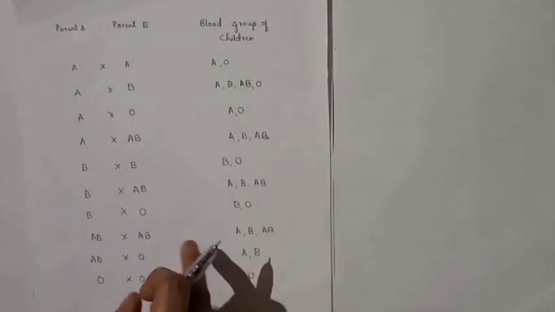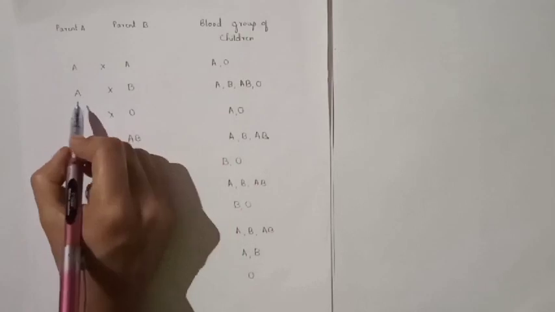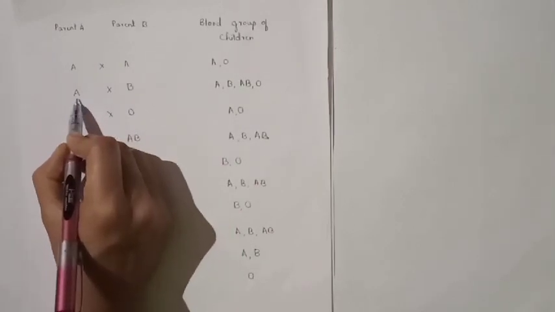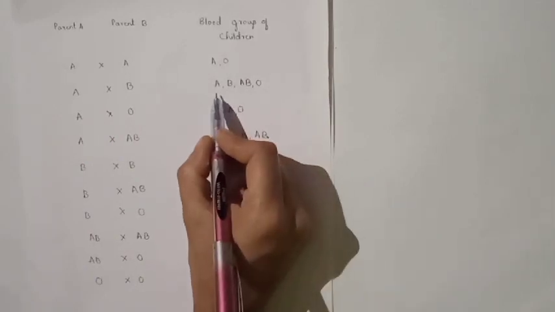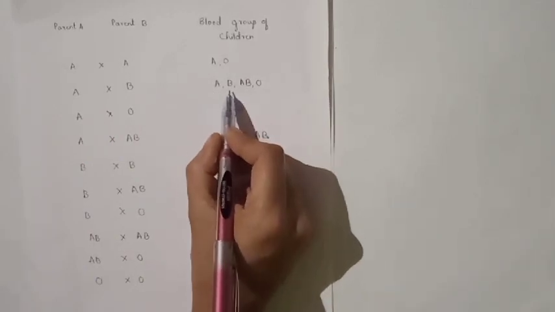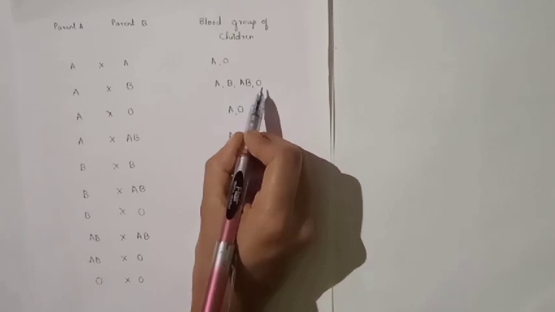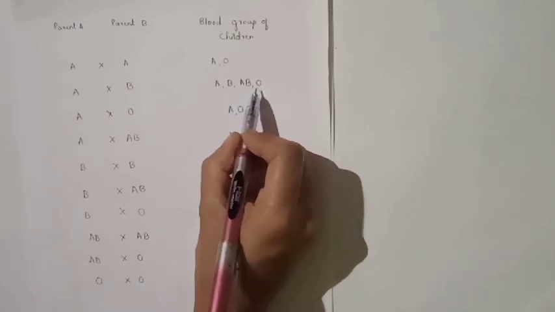How to solve this? I just explained taking an example: one parent has blood group A, another has blood group B, then possible blood groups in their children may be A or B or AB or O. Clear for you?